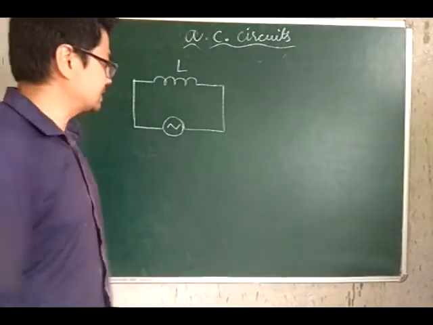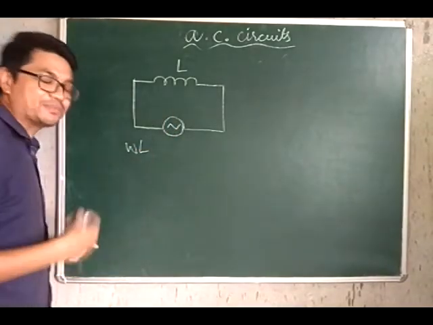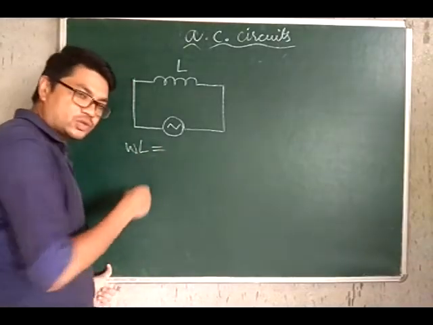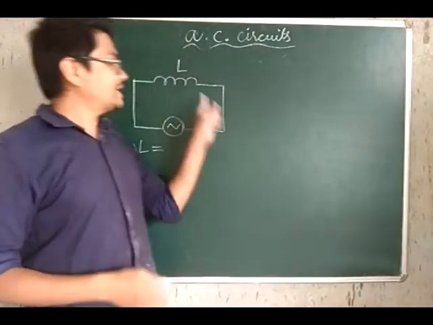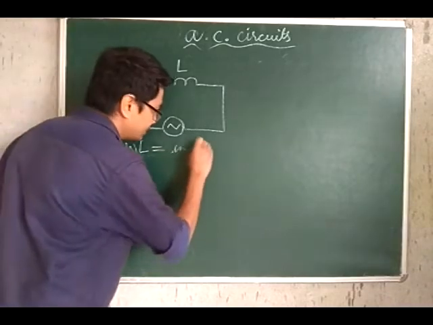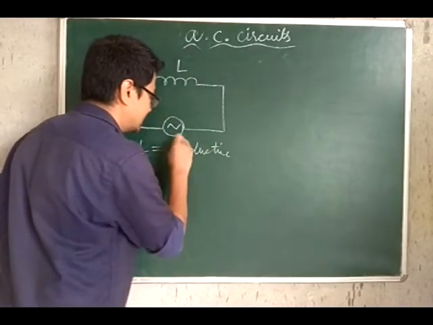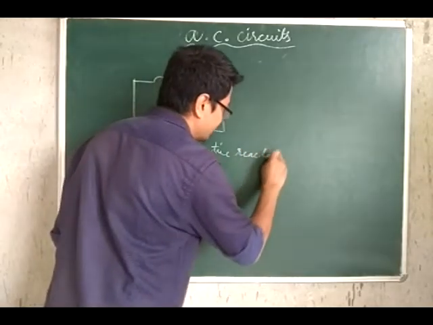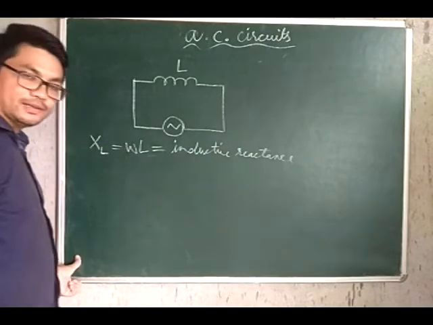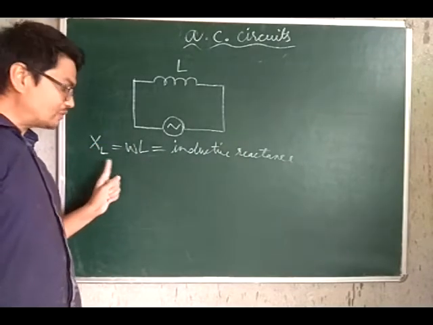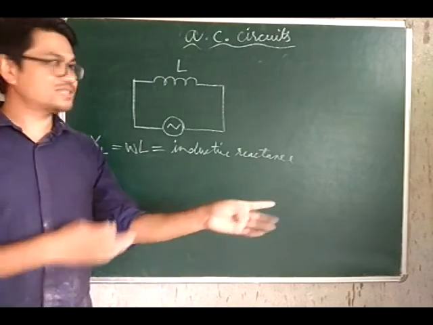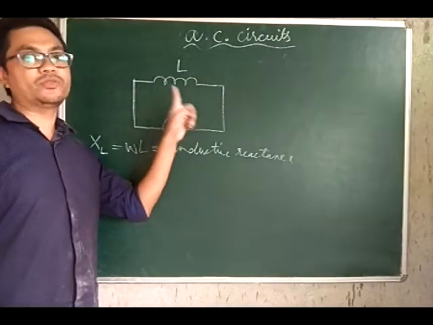In case of an inductive circuit, we saw that omega L has the dimension of resistance. So this omega L is actually the resistance which an inductor offers to the flow of alternating current, and it has a name. It is called inductive reactance, and it is also denoted by capital X with the subscript L. So wherever you see this written, you have to understand it is talking about inductive reactance, which is the resistance which an inductor offers to the flow of alternating current.